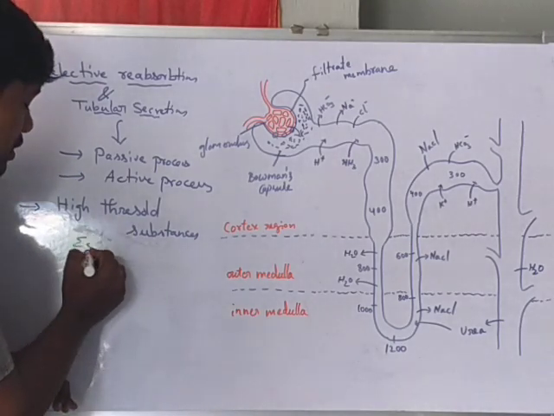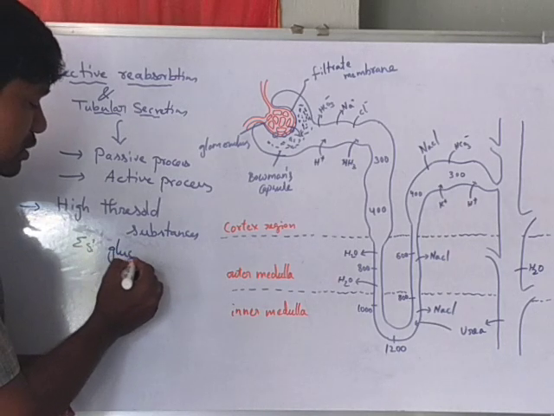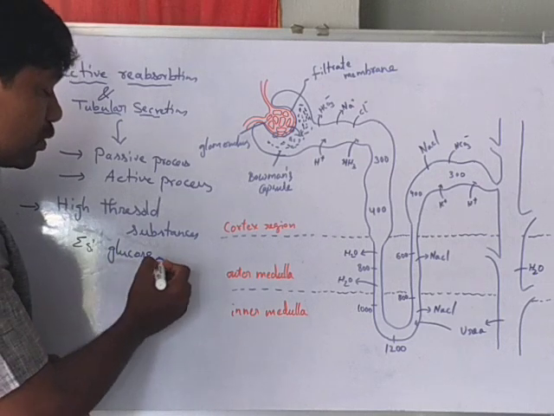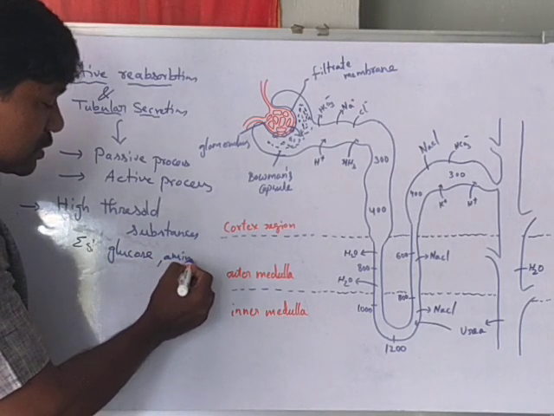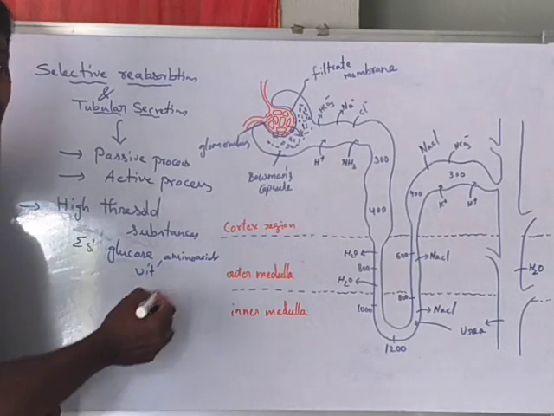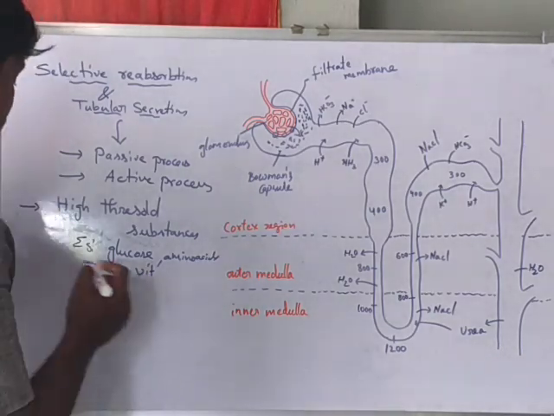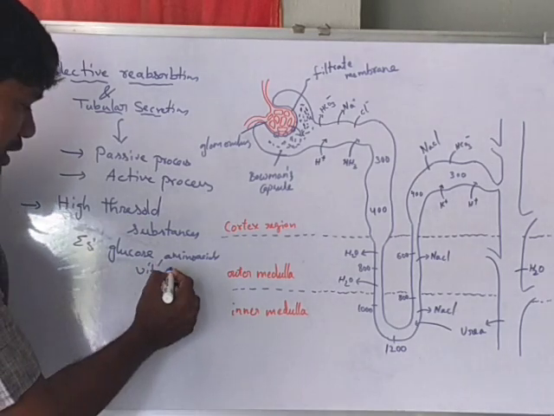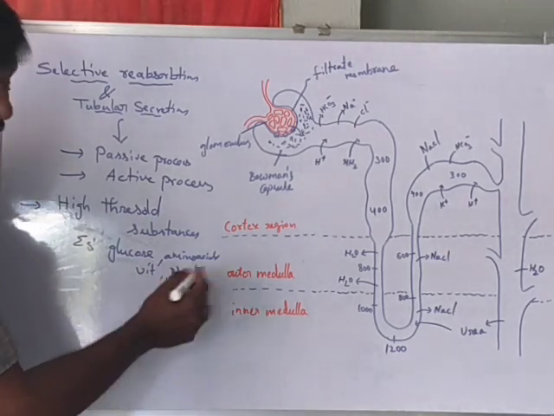For example, glucose, amino acids, vitamins, and also NaCl. These are the essential substances for our body.